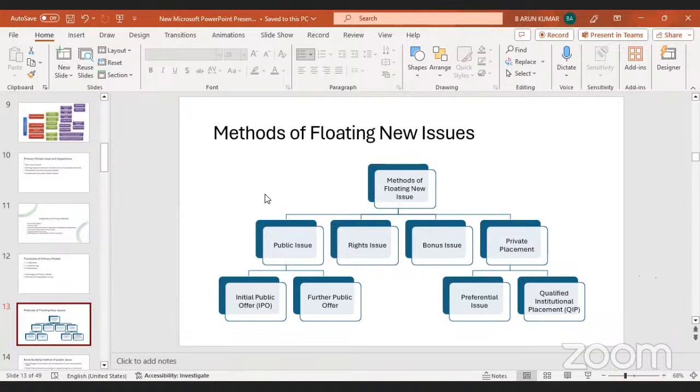In what way are they collecting the money? These are the different methods by which they collect money from investors, from the public. One is public issue, the second is rights issue, the third is bonus issue, and the fourth is private placements. First, initially they collect the money through a public issue.